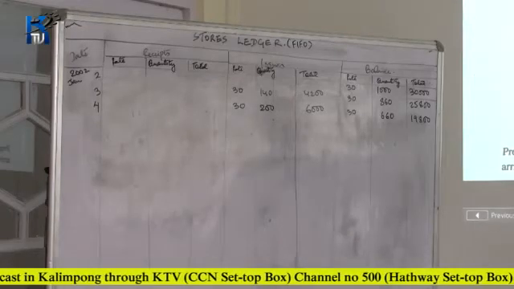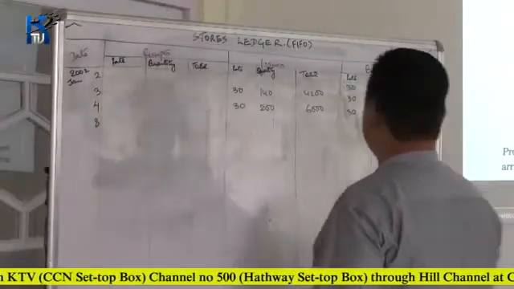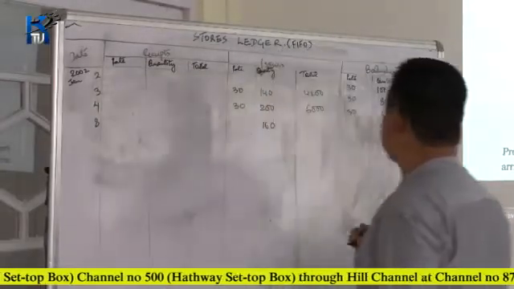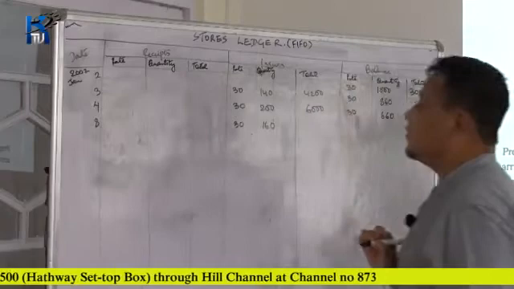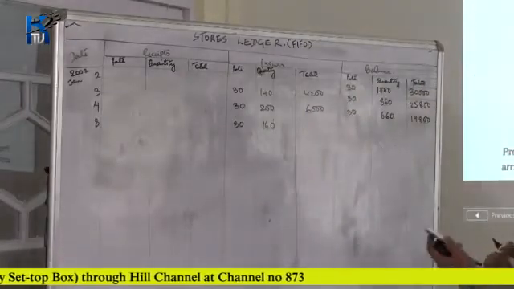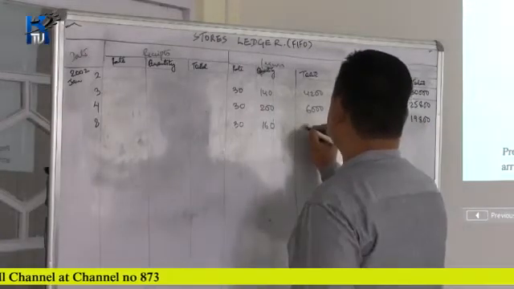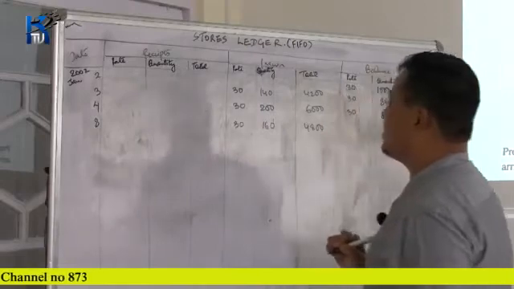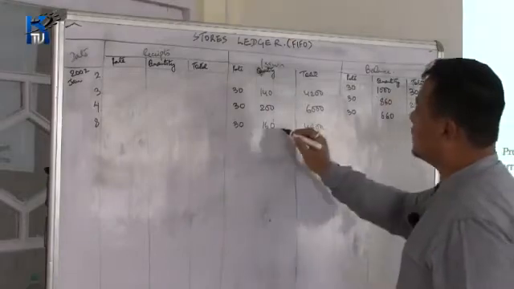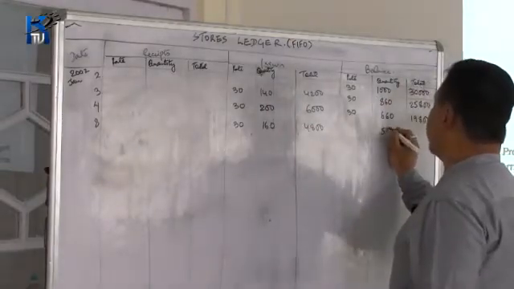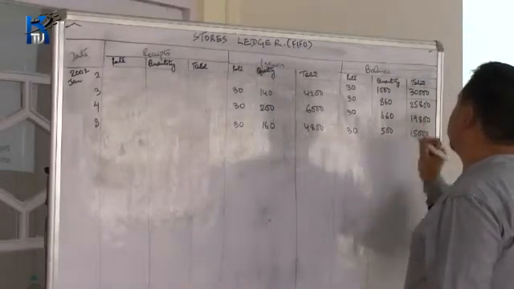Next date, 8th of January. Again another issue is being made of 160 units. Since there is only one batch available, the rate you will quote is 30 rupees. So 30 into 160 amounts to 4,800. So the balance remaining will be, out of 660 units, 160 were issued, remaining is 500 units of rupees 30, which amounts to 15,000 rupees.